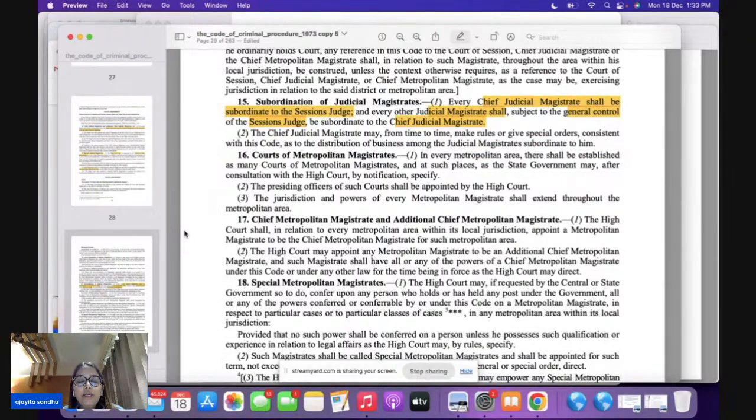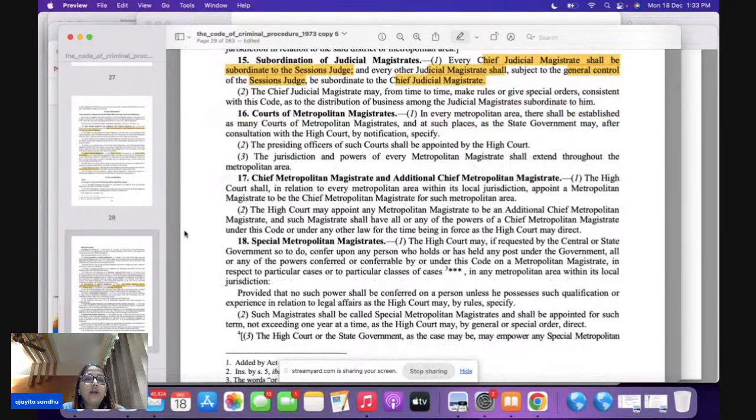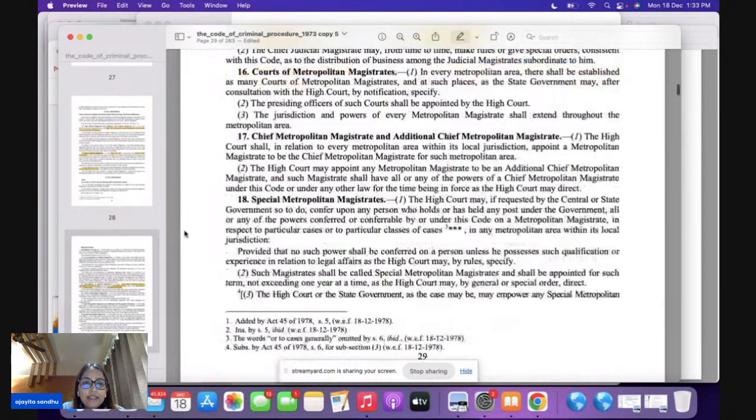So till section 15, you have judicial magistrates, then you have the courts of metropolitan magistrates. We know metropolitan magistrates are dealt with under section 16. Again, the presiding officers are appointed by the High Court. Under section 17, we are talking about the chief metropolitan magistrate or additional chief metropolitan magistrate. In this regard, section 18 is very important. Section 18 deals with the special metropolitan magistrates.